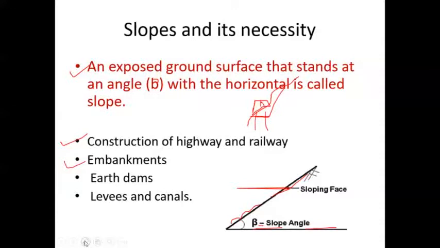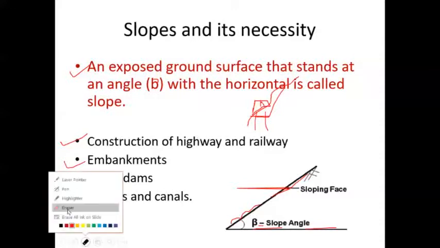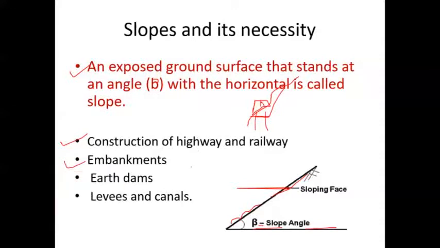Then earthen dams. I think you might have seen some earthen dams. For impounding water, they are usually constructed. For example, this is the upstream and this is the downstream, right? There you can see the slope: upstream slope, downstream slope. To maintain the geometrical shape of the embankment, we need to provide a safe slope on both sides.